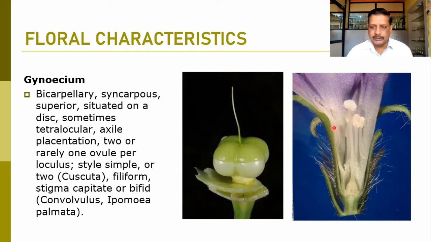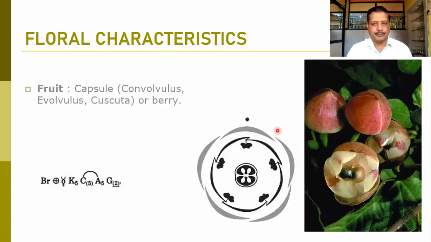The style is most of the time simple. Here you can observe the filiform or capitate type of stigma. Here you can observe the capitate type of stigma, and in this figure you can observe a simple type of stigma. A bifid stigma can also be observed in Cuscuta, and the Convolvulus and Ipomoea genera show the capitate type of stigma. So this is about the gynoecium present in most members of the family Convolvulaceae.